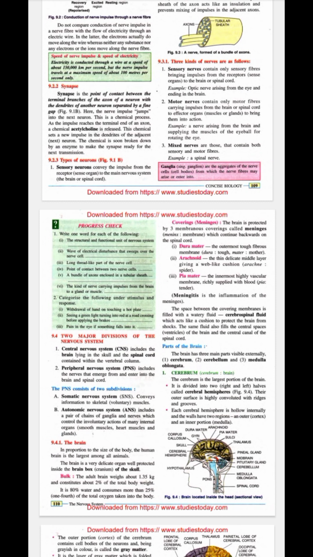Corpus callosum is a sheet of fibers connecting the two cerebral hemispheres. So it is a fibrous tissue, you can say, which is like a bridge between the two cerebral hemispheres. This is another good question. It can be asked, what is its function? Its function is to transfer information from one hemisphere to another. So cerebrum consists of two parts. So this corpus callosum is transferring the information from one of the hemispheres to the other hemisphere.